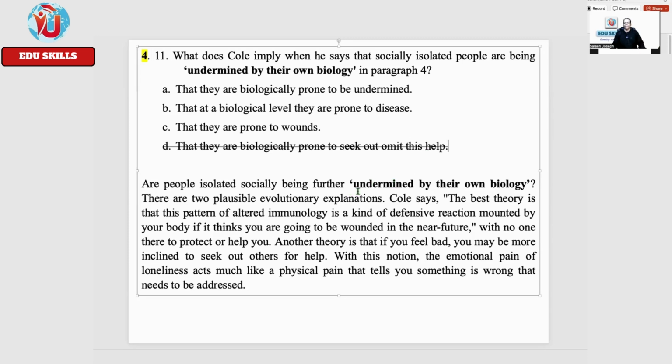Now you have to go after this highlighted word. When there is a name, where do you have to go? Directly to the name. And that is after the highlighted phrase: the best theory. There is a best scale expression, which tells you immediately there is an answer. Okay. Theory is that this pattern of altered immunology.